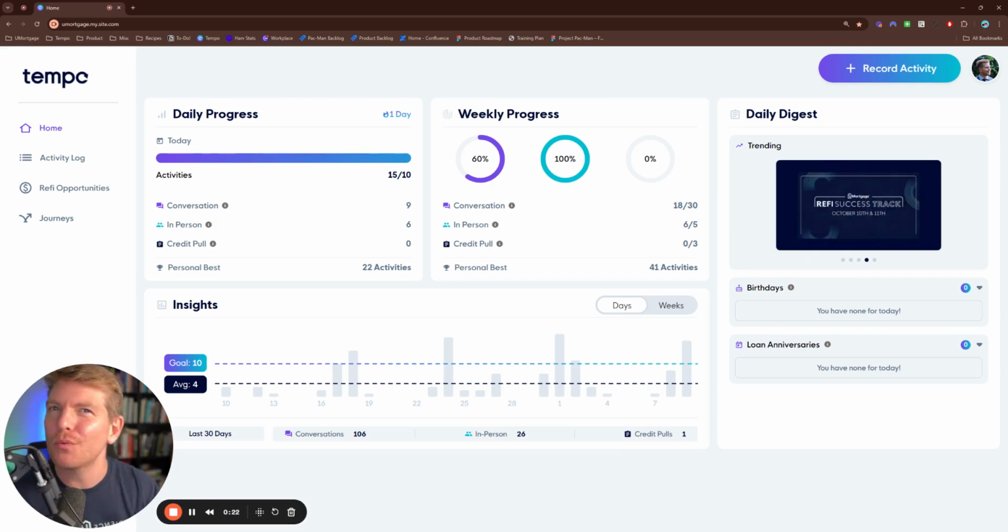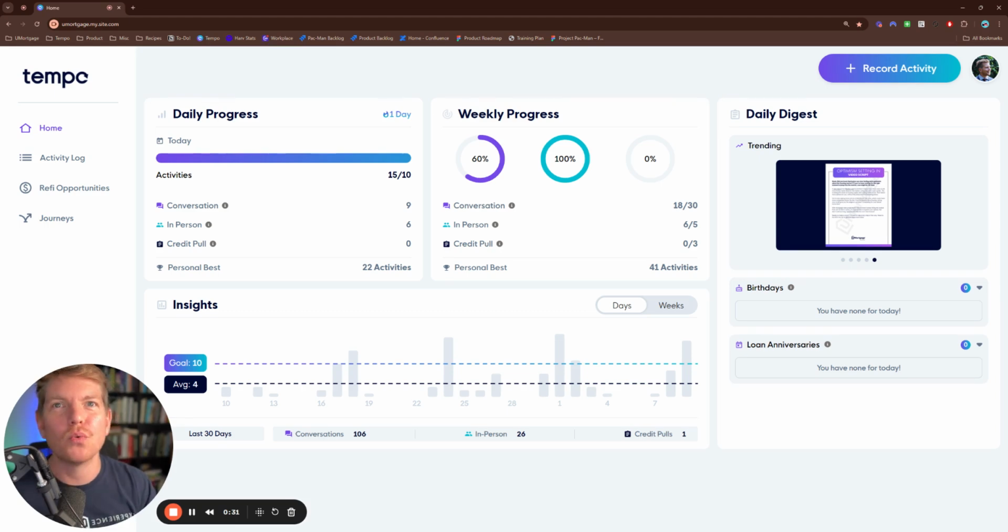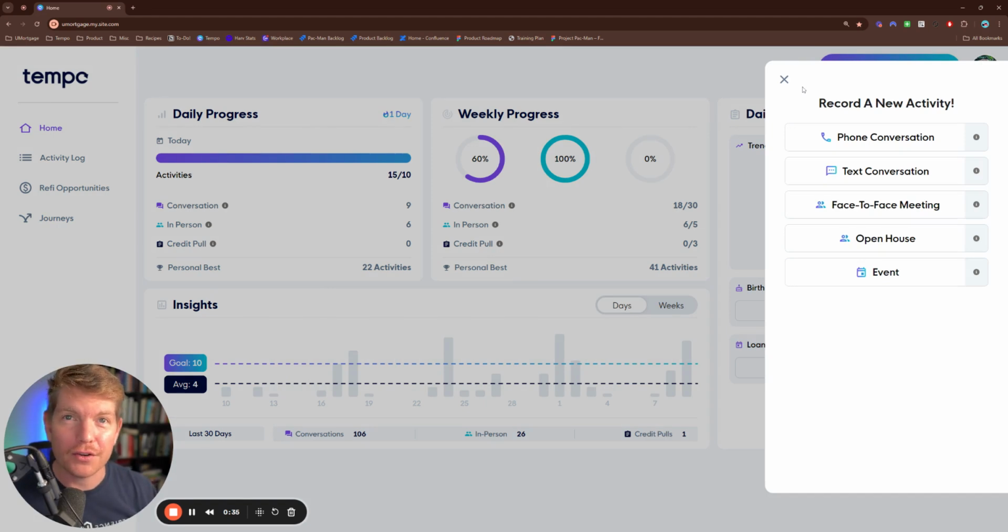This is the dashboard. We're going to go over the dashboard in a later video, but in keeping with the theme and philosophy of Tempo, the first thing we're going to do is record an activity. So the way you'll do that is, believe it or not, you're going to click record activity, and then you're going to choose from one of our 5 options.